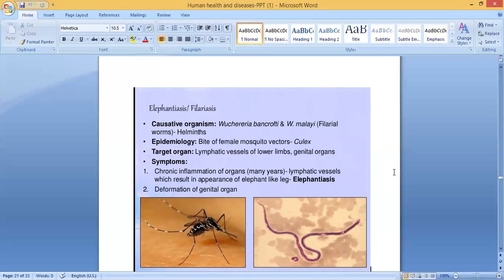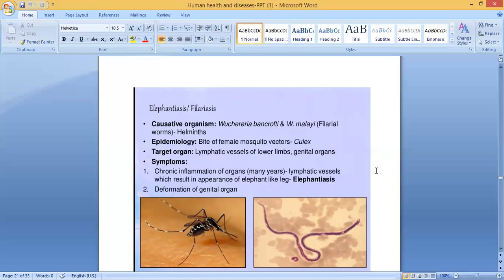The next disease is elephantiasis, or filariasis. So there are two names: filariasis, also known as elephantiasis. Causative organism: Wuchereria bancrofti or Wuchereria malayi, filarial worms. This filarial worm also comes under helminths. Common name: filarial worms.